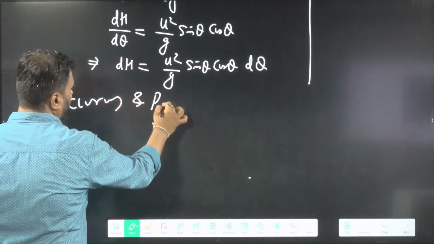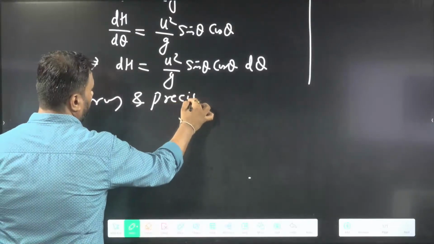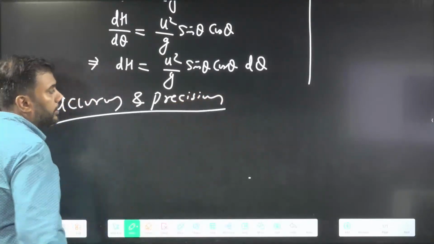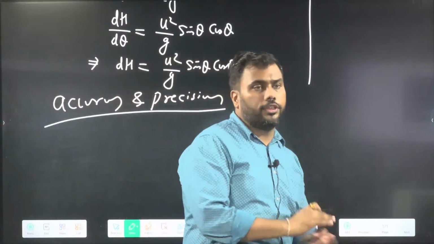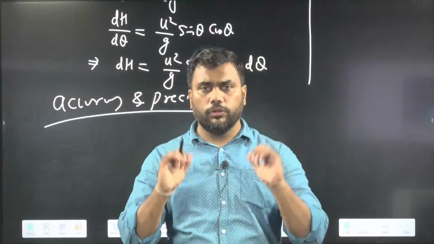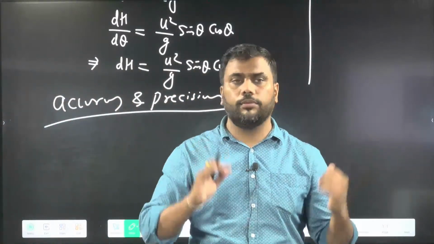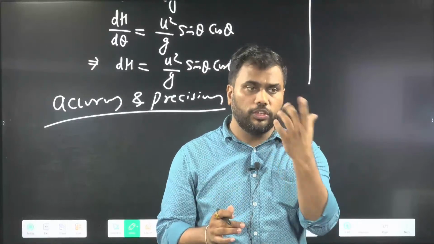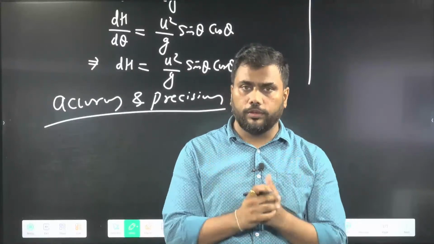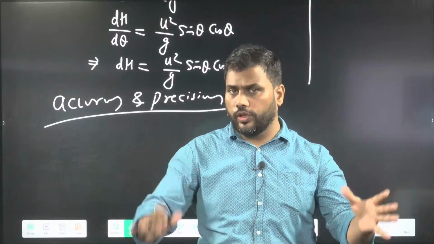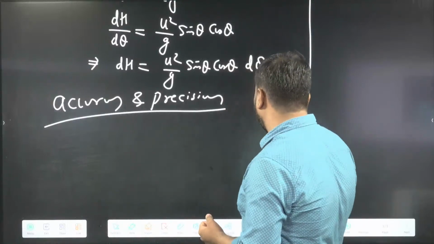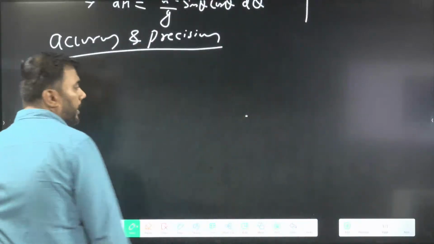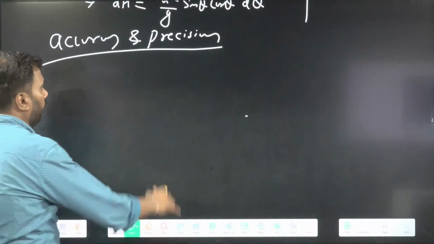Now we'll talk about a very important concept: accuracy and precision. Suppose I give you this experiment of measurement of small g. Two students are measuring the value of small g. They are doing the experiment multiple times.